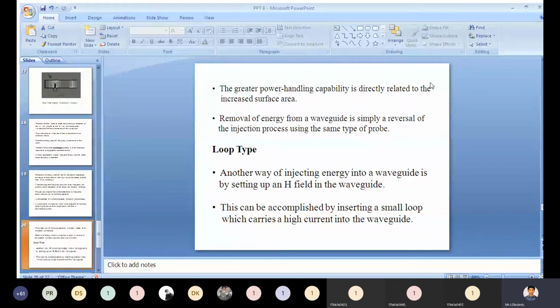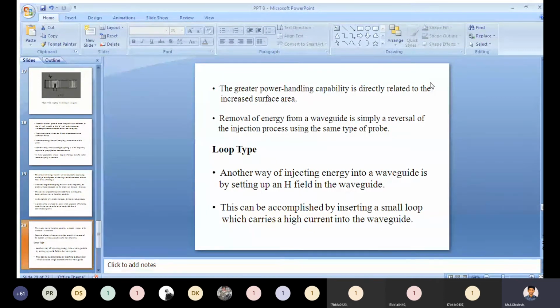In the loop type, another way of injecting energy into a waveguide is by setting up an H field in the waveguide. This can be accomplished by inserting a small loop which carries a high current into the waveguide.